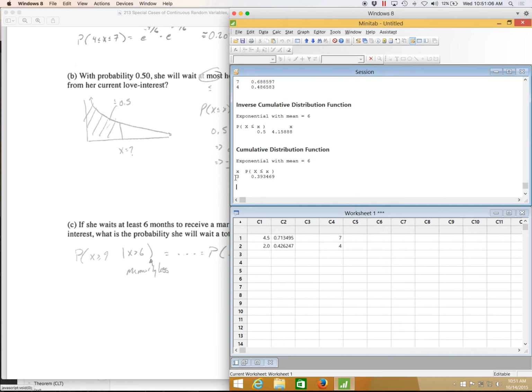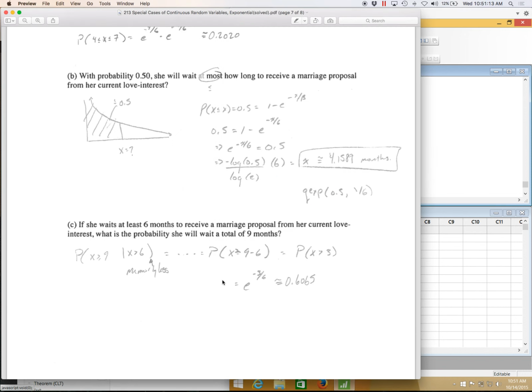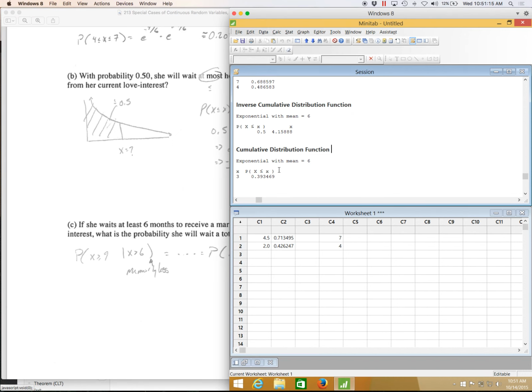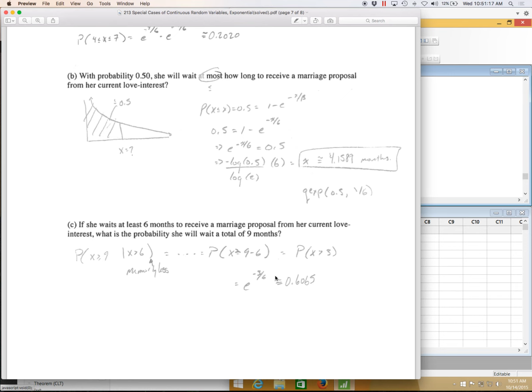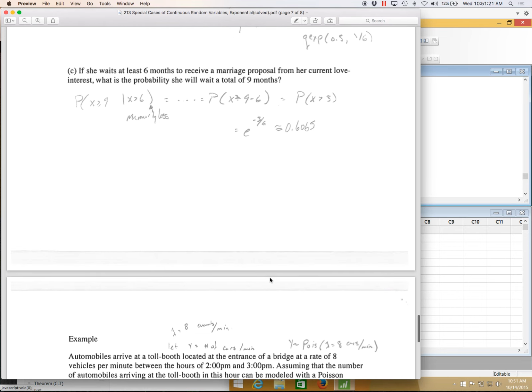Okay, so here's the probability that she waits less than 3 months. You can see here it's the less than sign. If I really want the probability that she waits more than 3 months, I do 1 minus this answer, and I will get the probability that she will wait a total of 9 months given she's already waited 6.